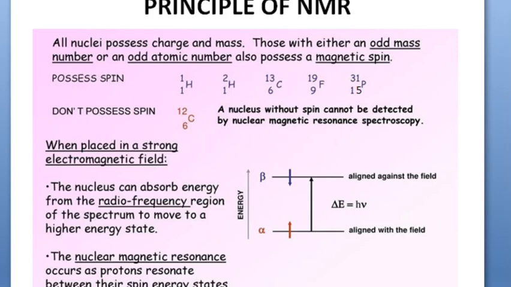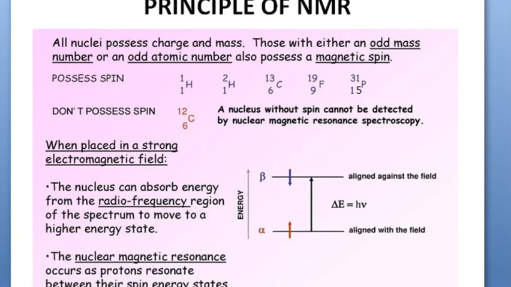Carbon has even atomic number, but the mass is odd. So one of the features has to be odd, either atomic number or mass number. If it is odd, then they possess net magnetic spin.